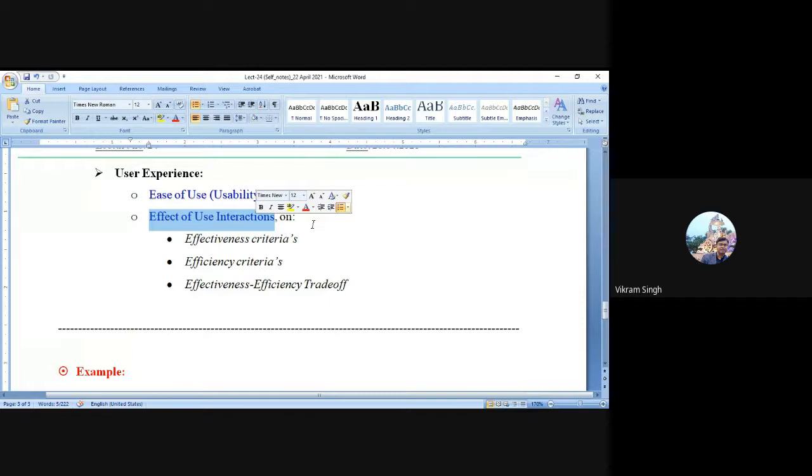You can always draw a comparison, draw a graph: if we provide this feature to the user on the GUI, how much effect will it have on recall, how much on precision, effectiveness, efficiency, something else. You should always have a criteria to evaluate the level of user interaction and its effect on all the other criteria which we have discussed previously, right? I'm not talking about any specific definitions here, but it is one of the upcoming dimensions, and most people have already started exploring it.